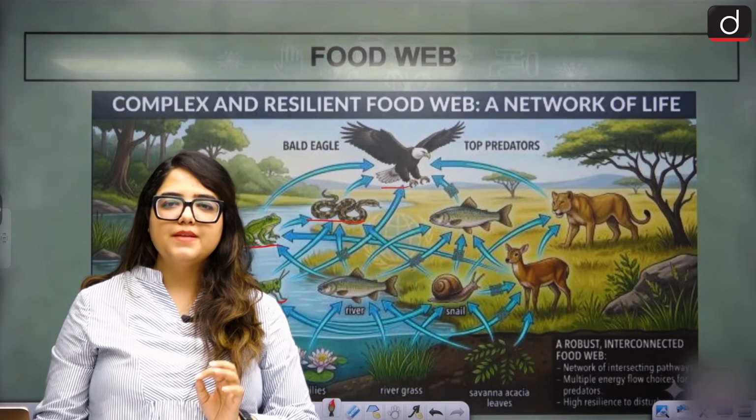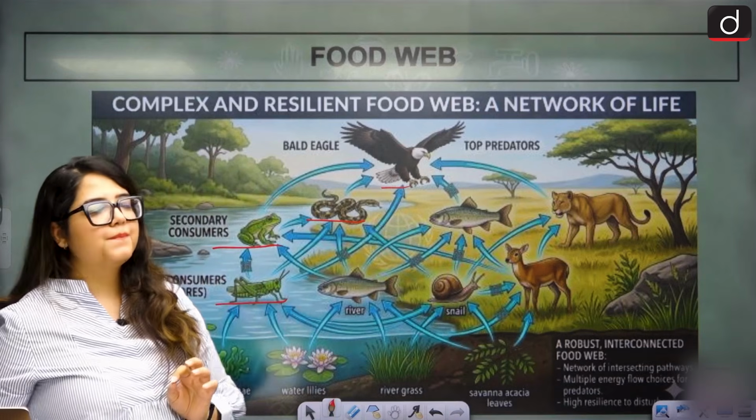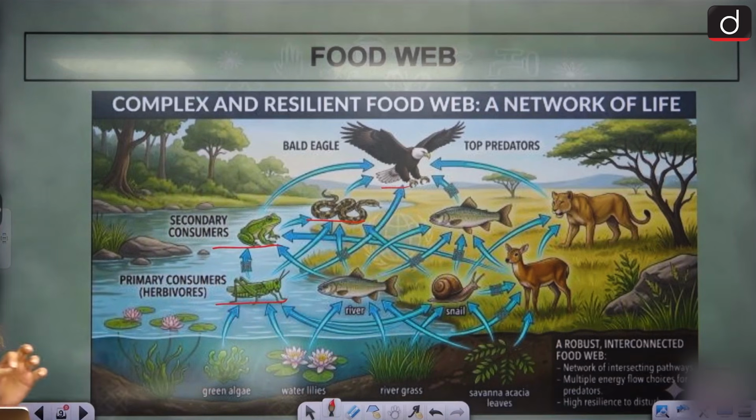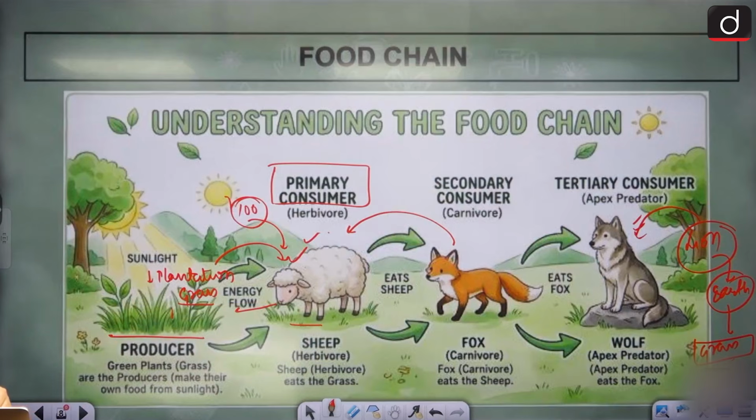Is that clear? Do you understand that? Food chain and food web, just take a look at it. Now, while we see the differences between the two, naturally, they are more complex than that. They have more complexity to themselves, because it is not just about the food, it is also about energy transfer.